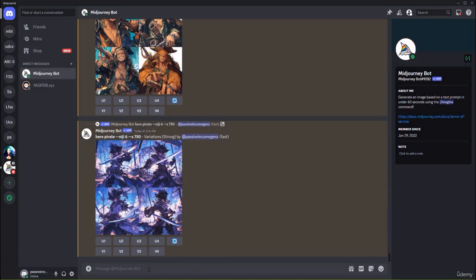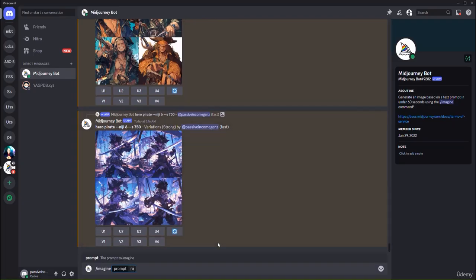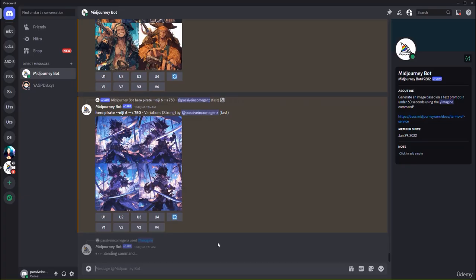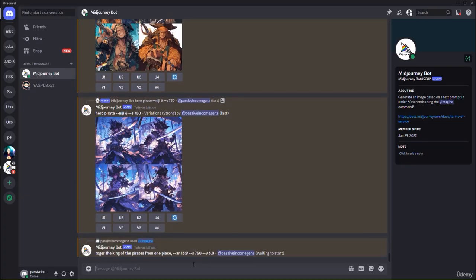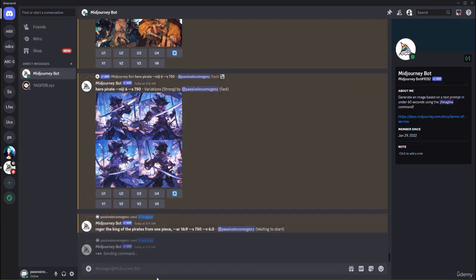And you can also do interesting stuff, such as imagining Roger Pirate, Roger, the king of the pirates from One Piece, 2 commas, AR, 16 by 9, and you can hit enter, in which case we're going to generate Roger, and I can also switch the settings to Niji mode, like this.